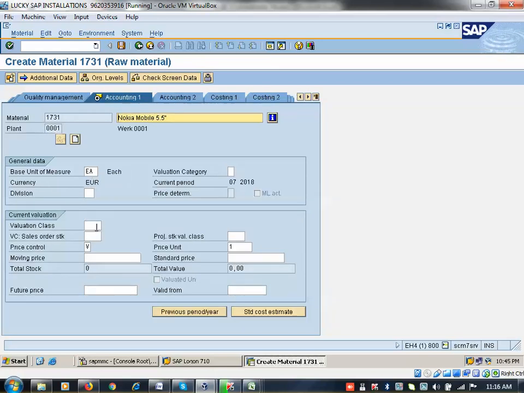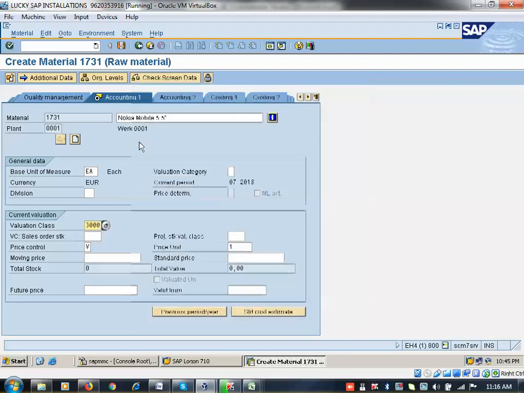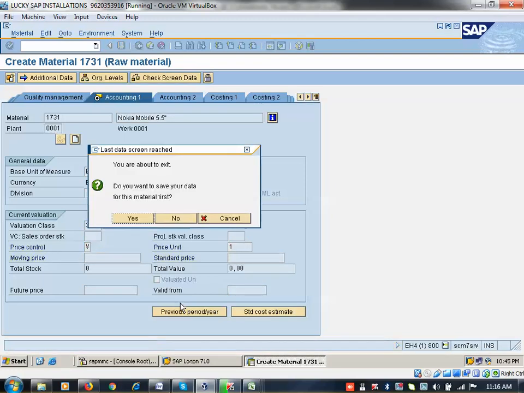So click on enter here. So valuation class will be created by consultant. Okay. So that will be used by end user. Now whatever I am performing, this is end user activity. Okay. It's not a consultant. Click on enter. But if you want to train end user, you should learn first, then only you can, because